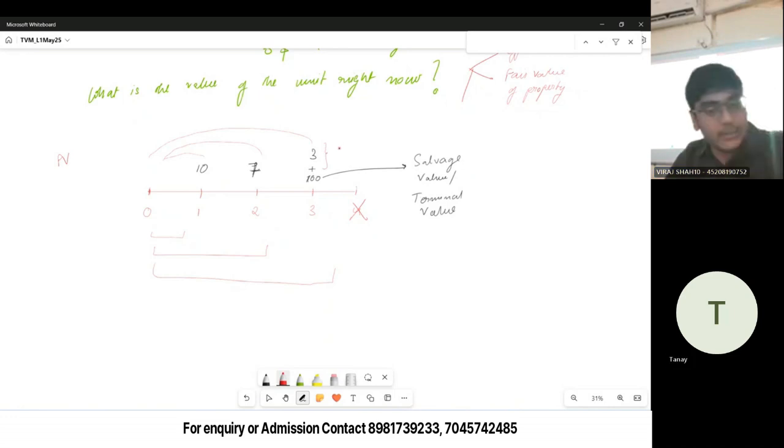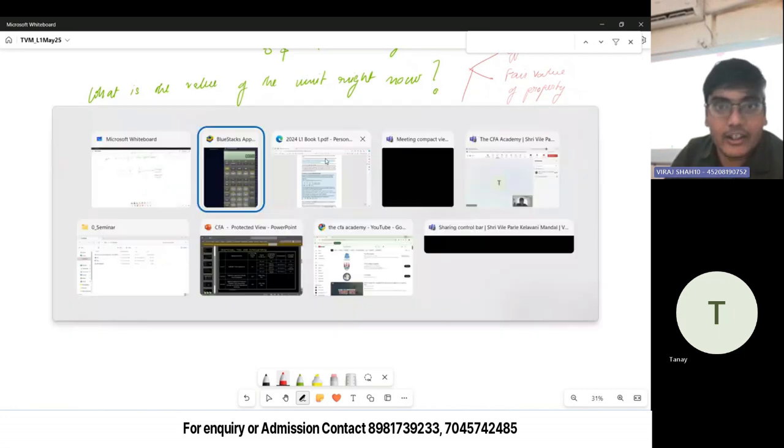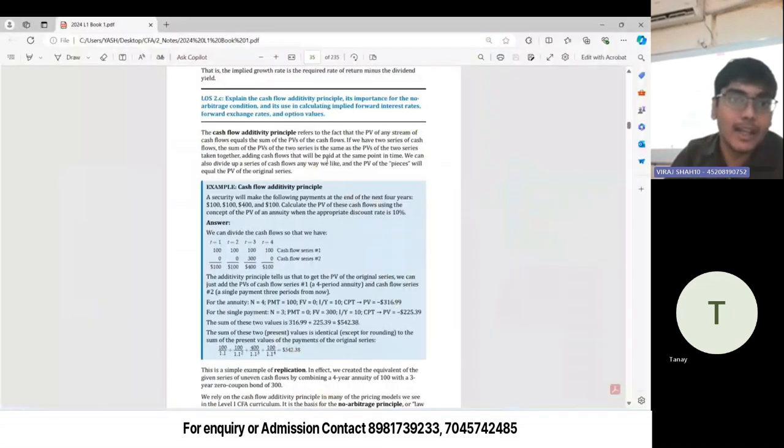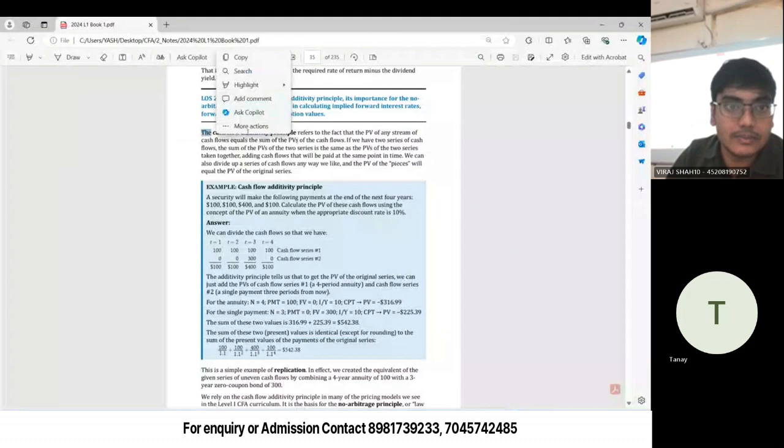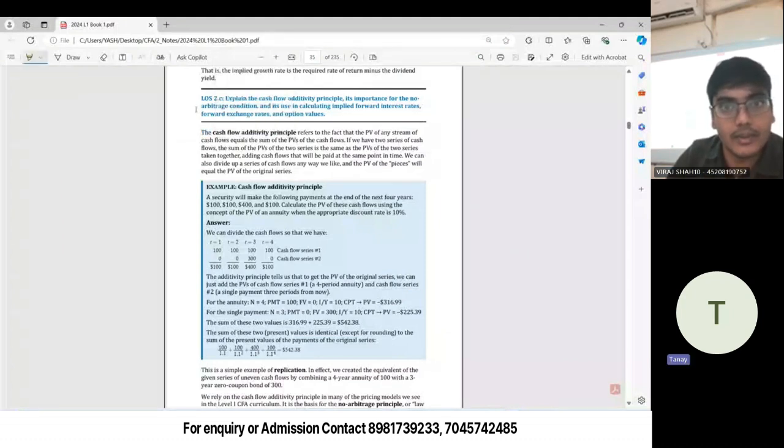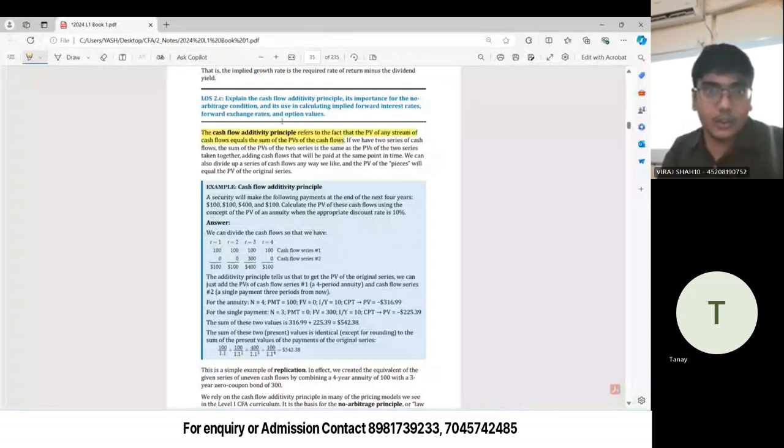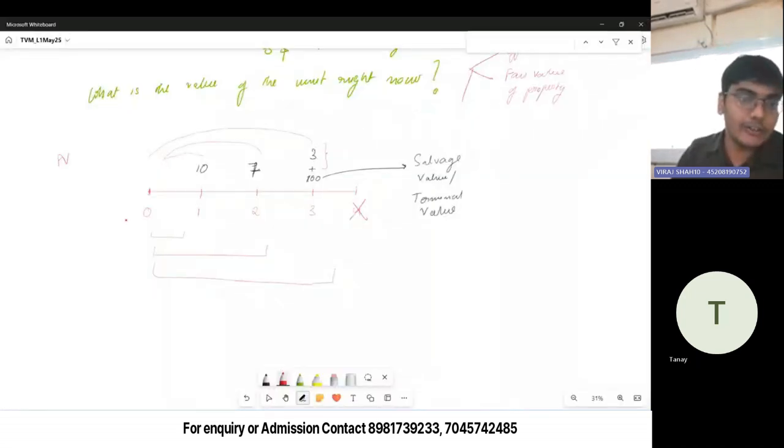I will tell you the principle. You can read it here as well. It refers to the fact that the PV of any stream of cash flows equals the sum of PVs of the cash flows. ठीक है? This is the cash flow additivity principle. Can you see it here on my board? Yeah. So the PV of a stream of cash flows is equal to the sum of PV of 1, PV of 2, and PV of 3. Understood? Now let's find PV1.